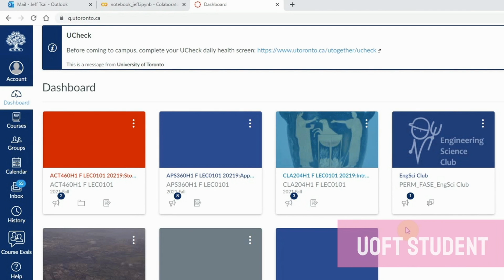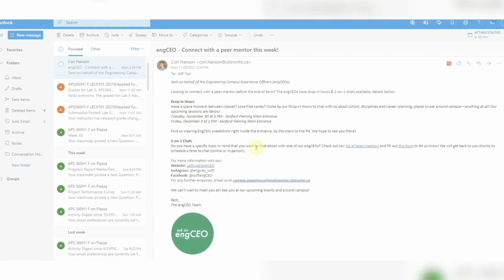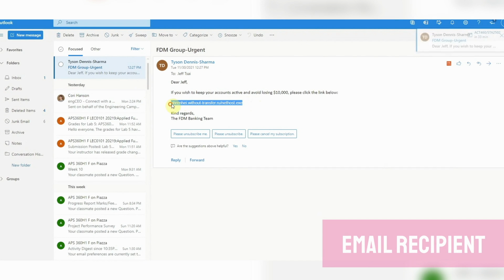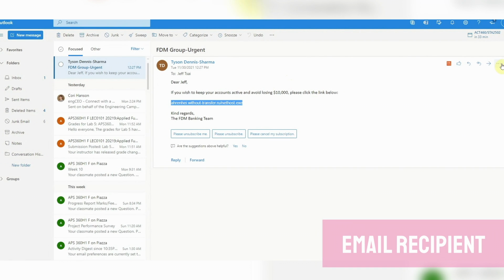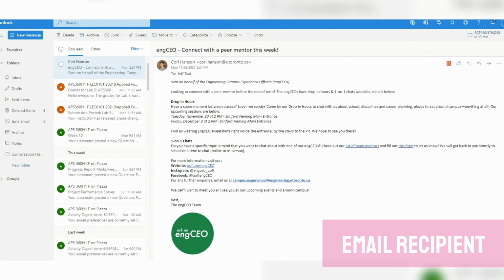Let's say you're a U of T student wanting to do APS 360 homework, so you navigate to Quarkus. As you can see from the Colab output, the model has determined that this website is safe. You then check your uToronto webmail. You have received a suspicious email. Thankfully, the model has successfully detected the malicious URL, and so you can mark it as spam. The model was able to do this despite having never seen the Quarkus URL nor the malicious URL.